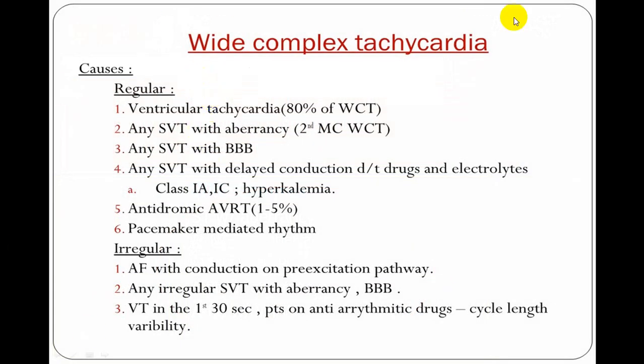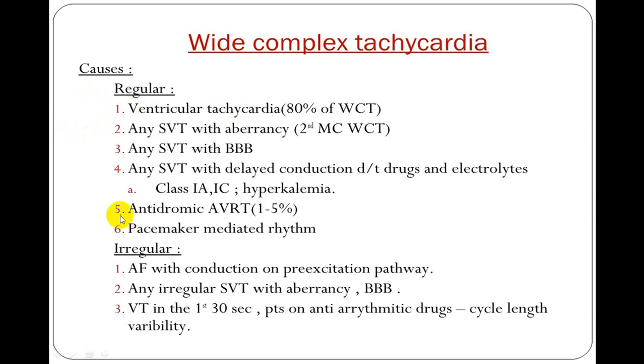So now combining all together, wide complex QRS tachycardia which is regular, so it is wide, there is a tachycardia. And if it is regular, we call it ventricular tachycardia, which is almost accounting for 80% of that group. So indirectly we always use the words, unless proven otherwise, always consider that as a VT.